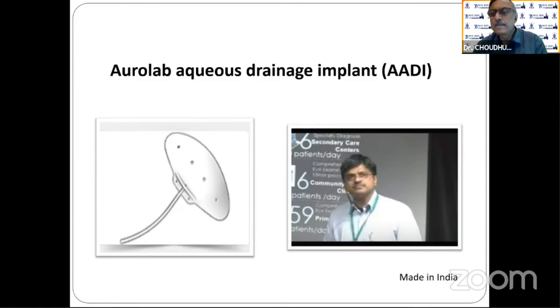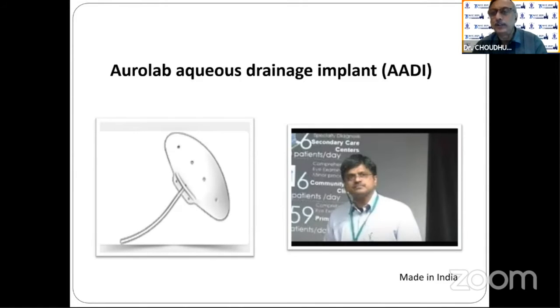But does it make any difference with the device whether you put it in the anterior chamber or the posterior chamber? The problem is that in the anterior chamber, there may be corneal touch, there may be iris touch, and if there is a phakic patient, there may be lenticular touch also, which may lead to complications. So if we can go for a very good posterior vitrectomy, where there is no vitreous traction and the tube is less inside the pars plana route, it works much better, no doubt.